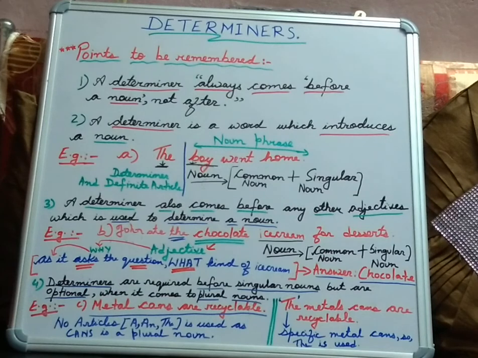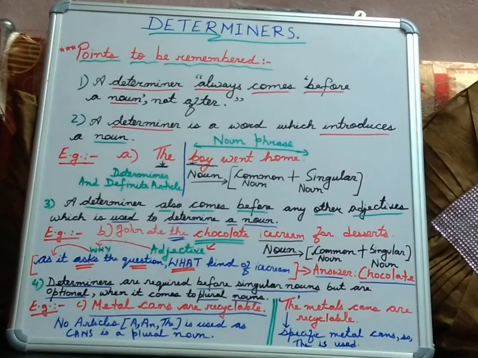John ate the chocolate ice cream for dessert. In this case, the is the definite article, but the word chocolate is not a noun, it is an adjective. Why is it an adjective? Because we can ask the question, what kind of ice cream? Our answer is chocolate ice cream. The word chocolate modifies, or in simple words, tells us more about the ice cream, as to what kind of ice cream it is. What kind of ice cream has John taken? Chocolate ice cream.